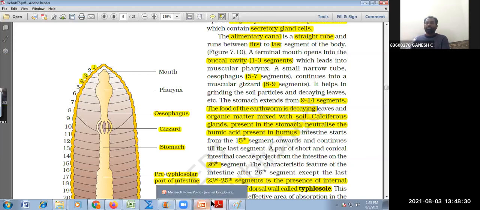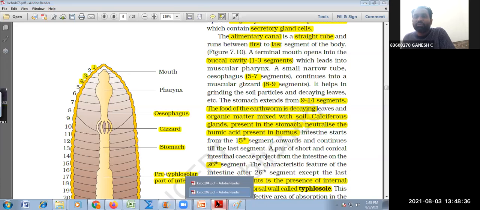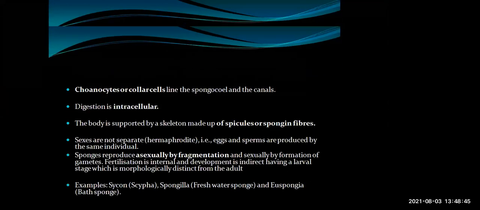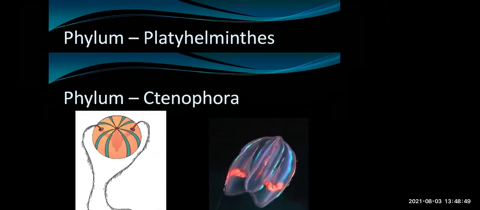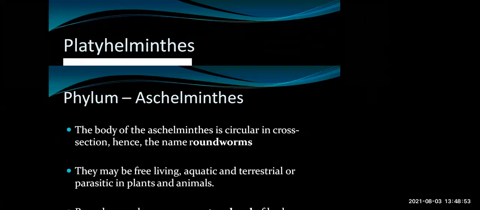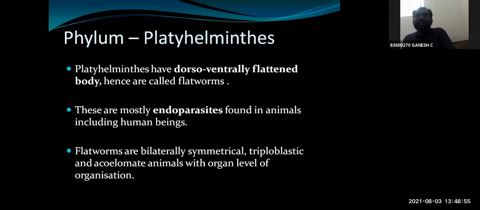Now let us go to Platyhelminthes itself and revise, sum up and conclude the first class for today. What does the name Platyhelminthes mean?